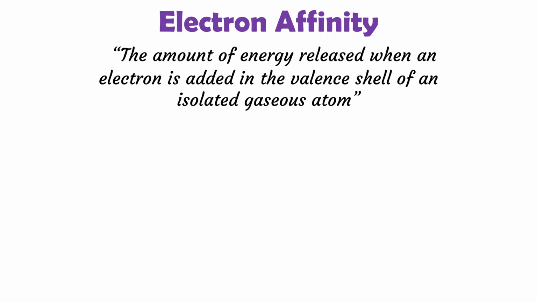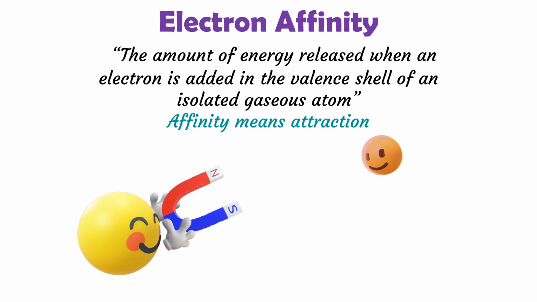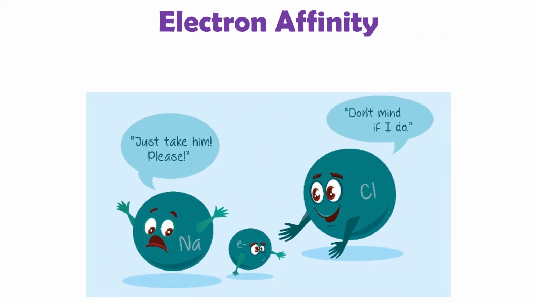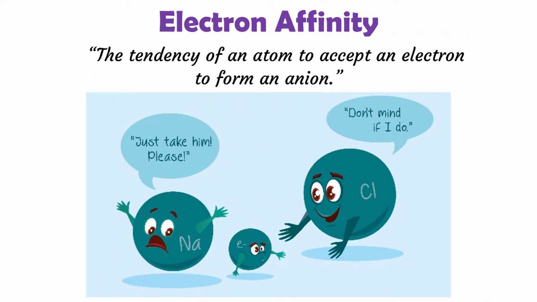What is electron affinity? Electron affinity is the amount of energy released when an electron is added in the valence shell of an isolated gaseous atom. Affinity means attraction. Simply we can say it is the tendency of an atom to accept an electron to form an anion.